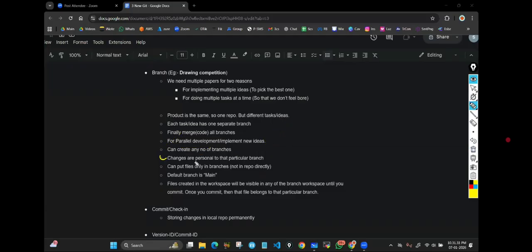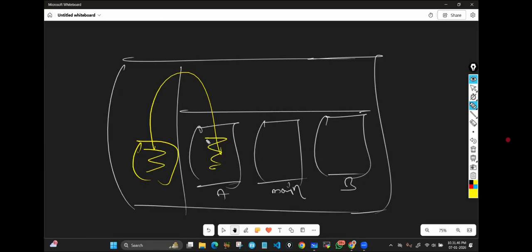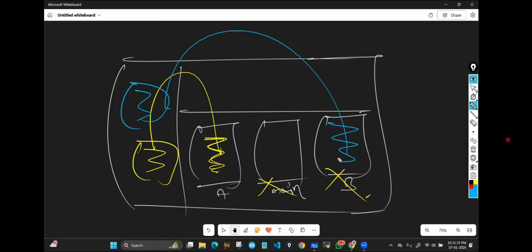Okay. Changes are personal to that particular branch. That means when you create a file here, when you add and commit here, whatever code you store here, these 2 will not come to know. Whatever code you store here, these 2 will not come to know. Got it? So whatever you do in one branch, other branches will not come to know, until you merge. Once you merge, then only the data is going here. Otherwise, no.